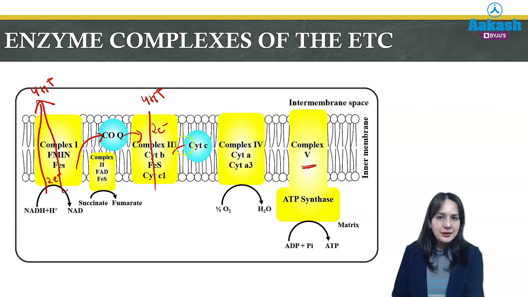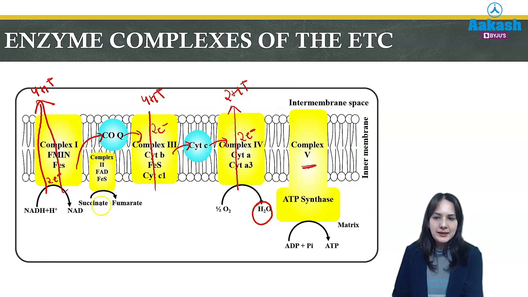Further, these electrons are transported via another mobile carrier, cytochrome C, to complex 4. But here, when 2 electrons open the proton channel, only 2 protons are transported. Why? Because 2 are used up for water formation.